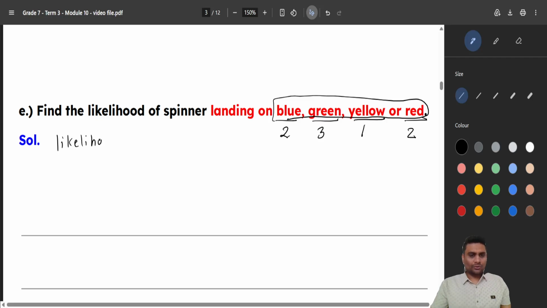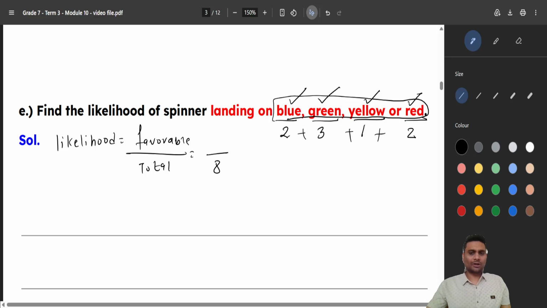You can check it also. Likelihood again is favorable over total. You know total is 8, right? Now he said in the favorable what do I have? Blue will also work, green will also work, yellow will also work, red will also work. So 2 plus 3 plus 1 plus 2. Again how much? 8. So all the colors. 8 over 8 is 1. And when we get 1, this is certain. Certain means 100% sure, right?